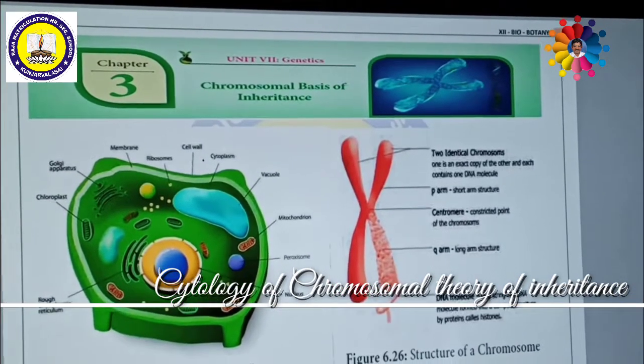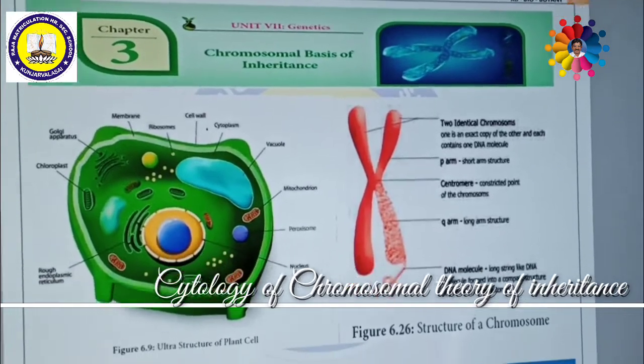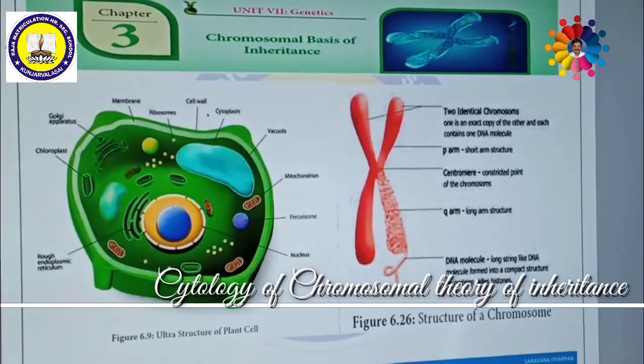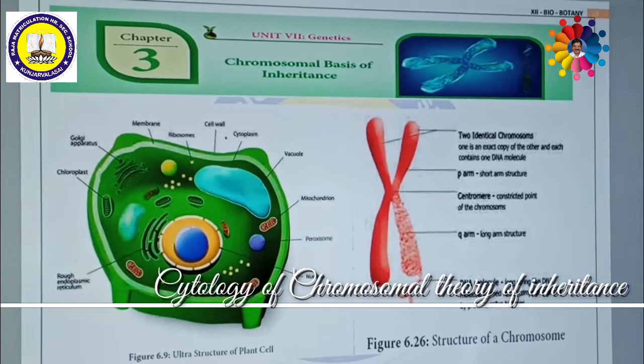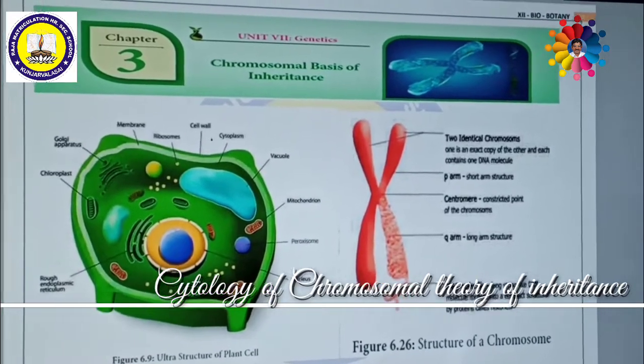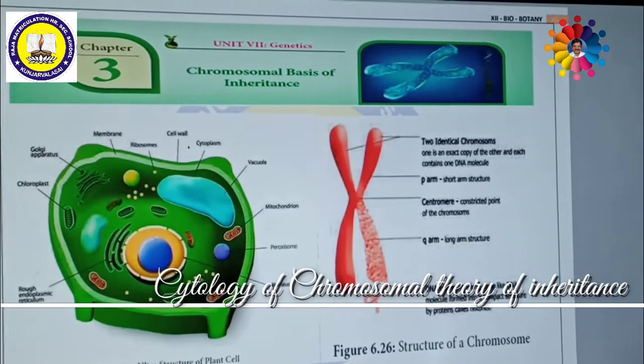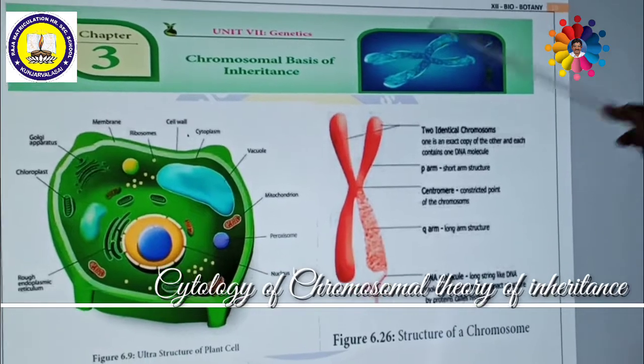Cytology and genetics combined together to make this theory, the chromosomal basis of inheritance, and they accepted the theory given by Gregor John Mendel. It is exactly correct. On this basis, the chromosomal basis was produced.